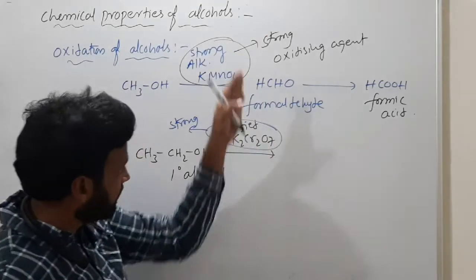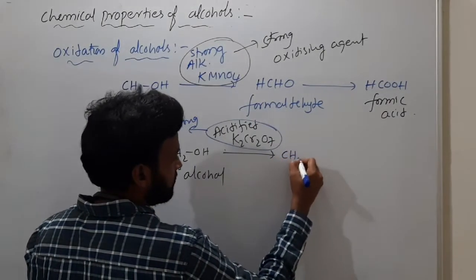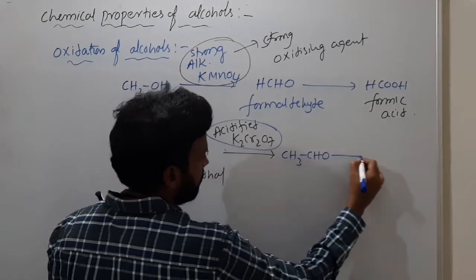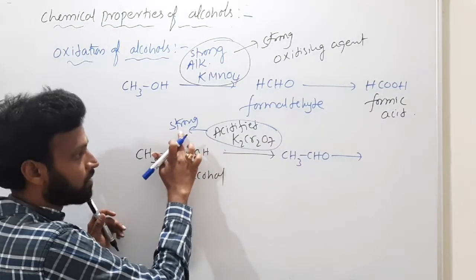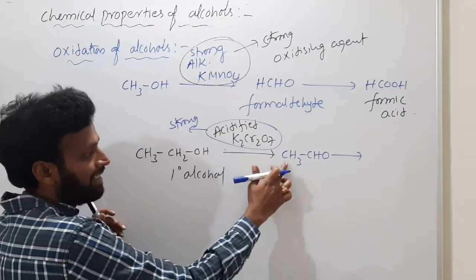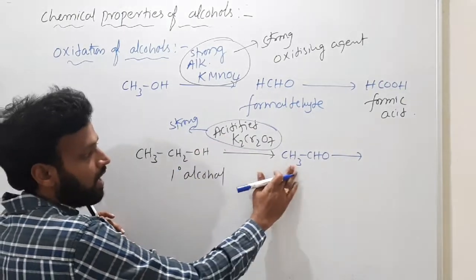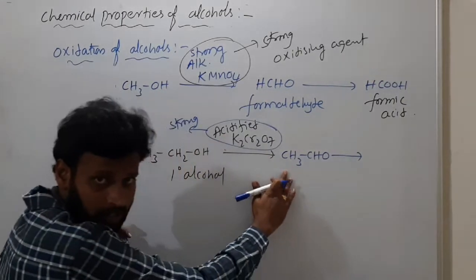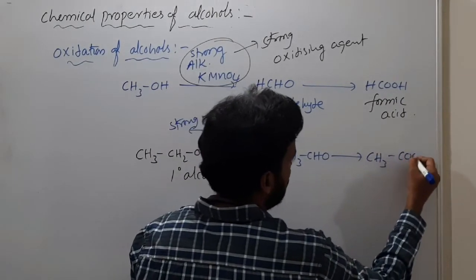Don't worry, again I will give you the list. So the primary alcohol converts to CH3CHO. Further, will the reaction stop? No, because what type of oxidizing agent do we use? Strong oxidizing agents. So is aldehyde formation the ending product? No. Further it turns to CH3COOH.